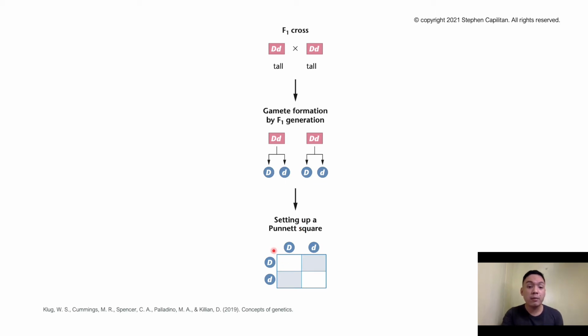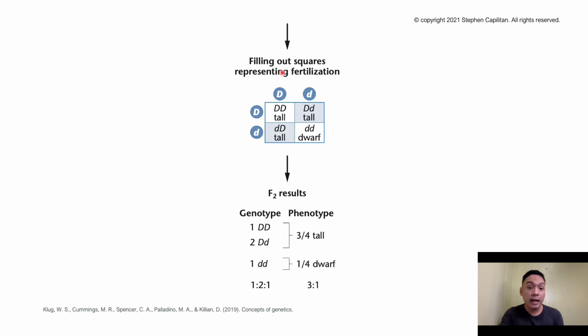Simply put them on the y-axis and the x-axis and draw a table. Fill out the squares, which will represent the fertilization process. So just simply cross them. These are tall, these are tall, these are tall, and this is dwarf. Same thing as what we had in the earlier slides. We got the F2 results, resulting in 3/4 tall and 1/4 dwarf.